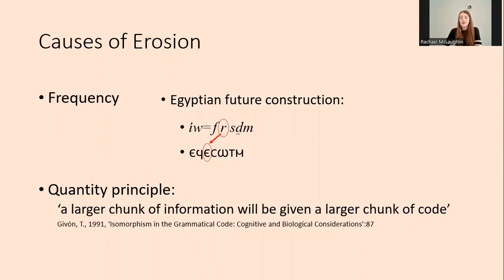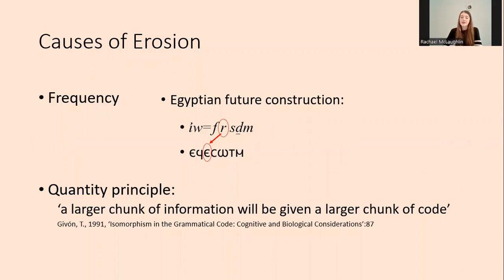Although we can't see this for sure from the written evidence, given the increasingly regular omission of R from this construction in Late Egyptian in writing, and its writing as the vowel A in Coptic, we can assume that R has been phonologically reduced to a vowel by Late Egyptian, and is thus often omitted in writing due to the use of scripts which don't write vowels.